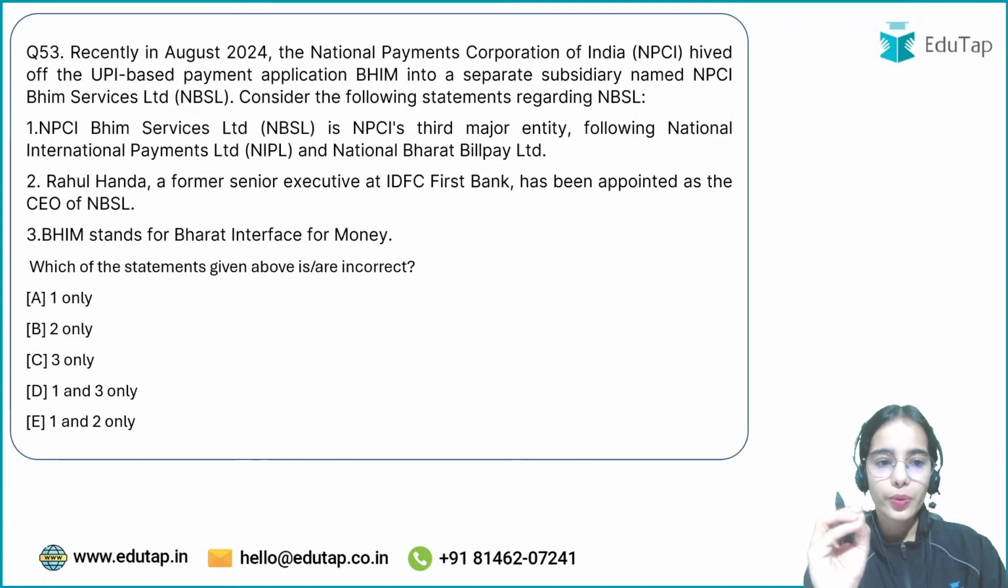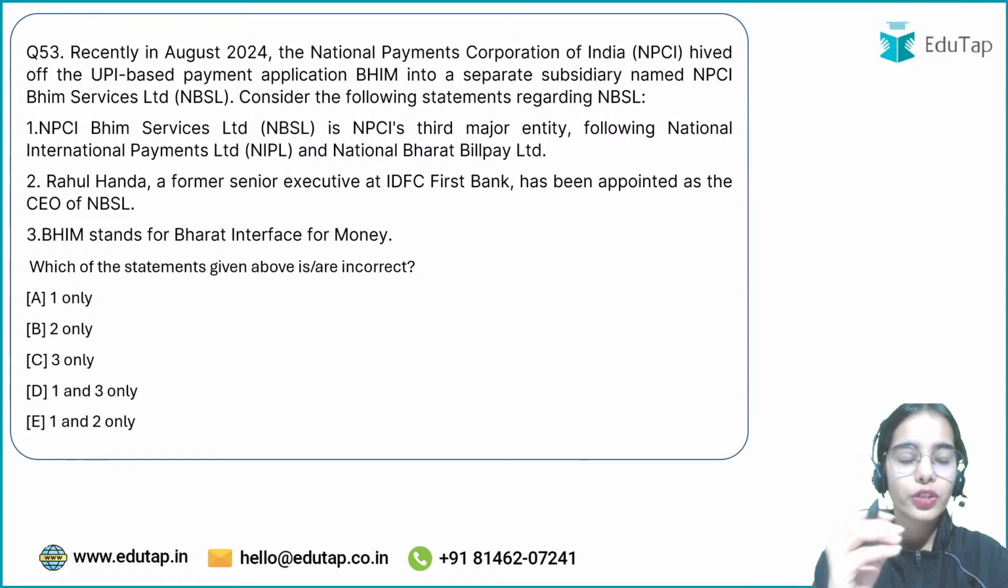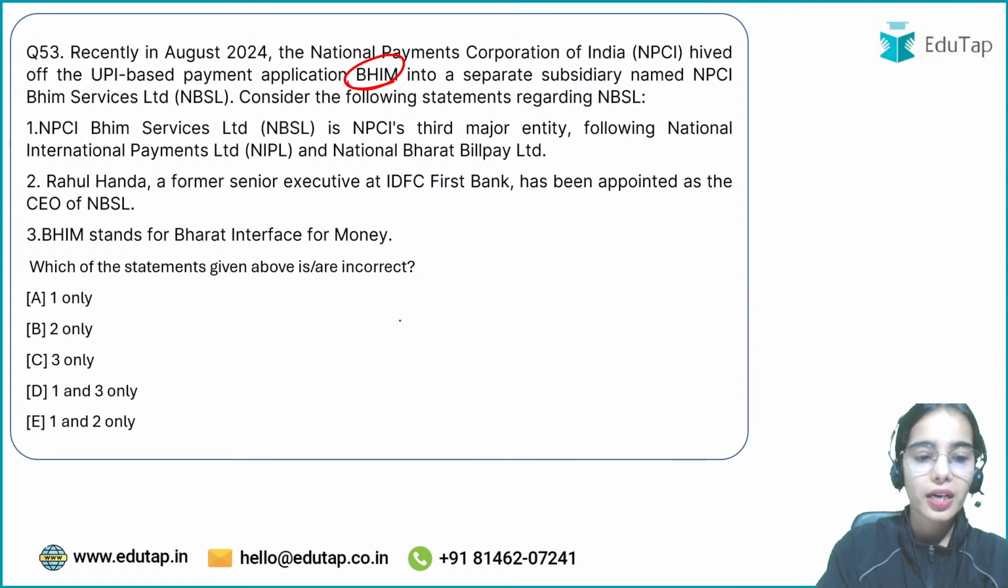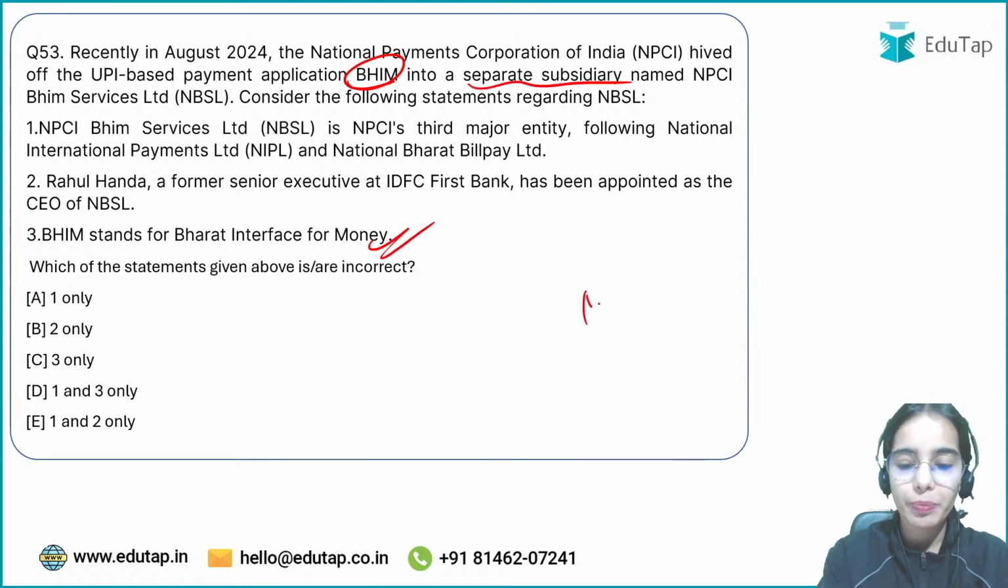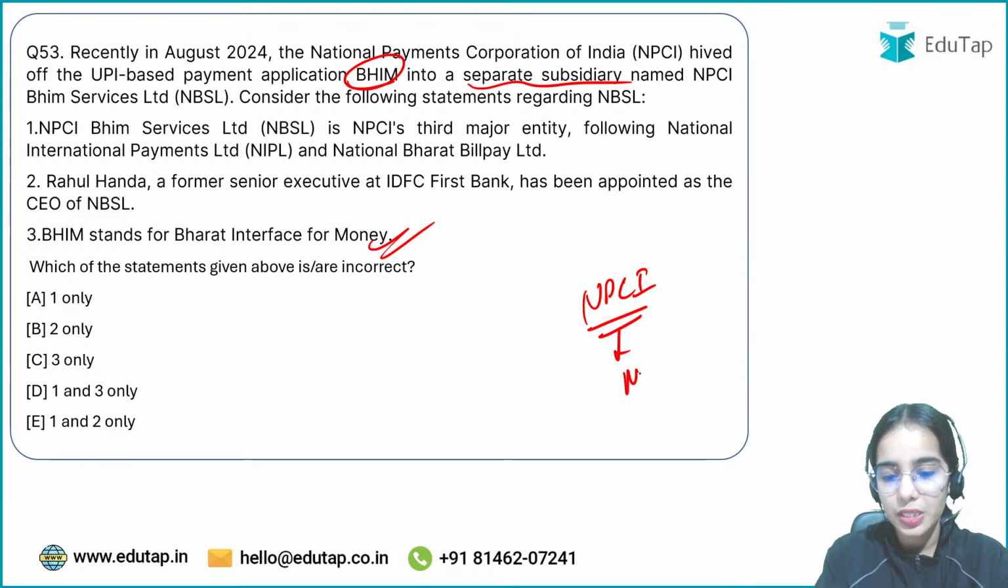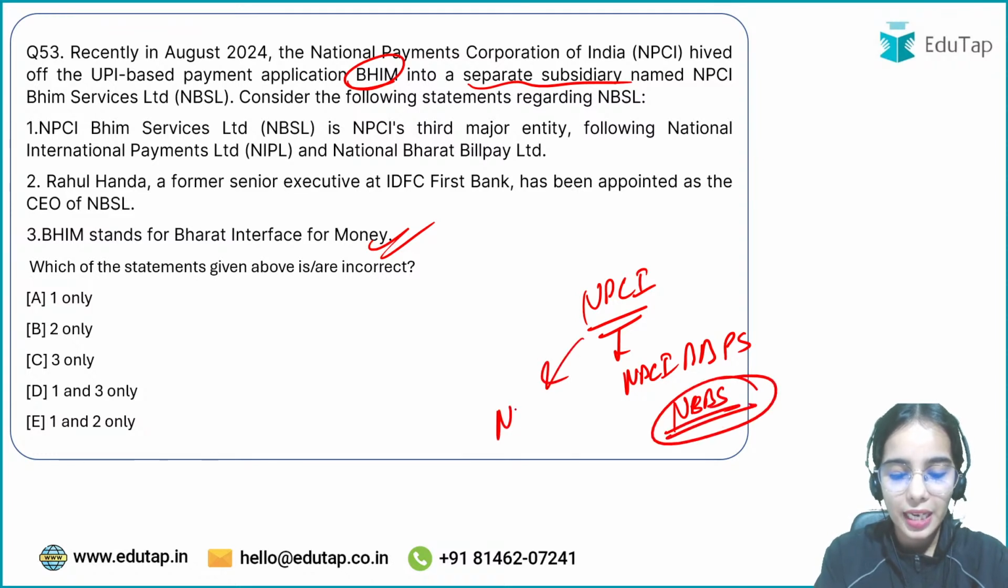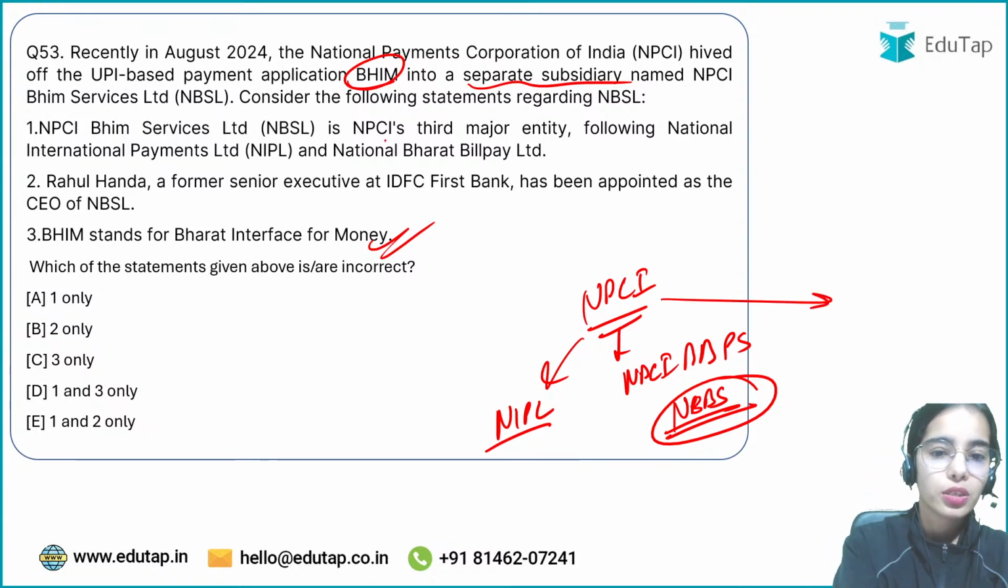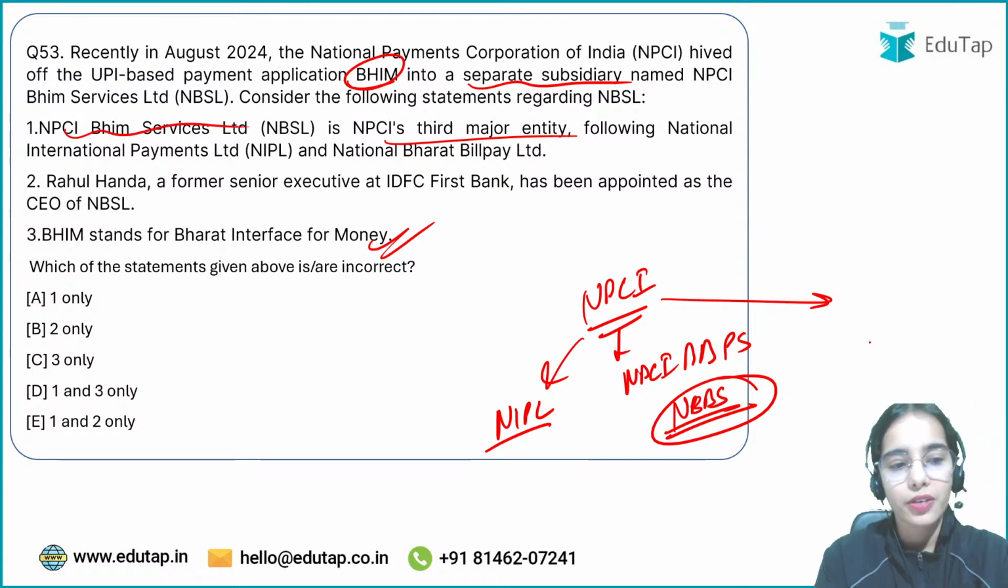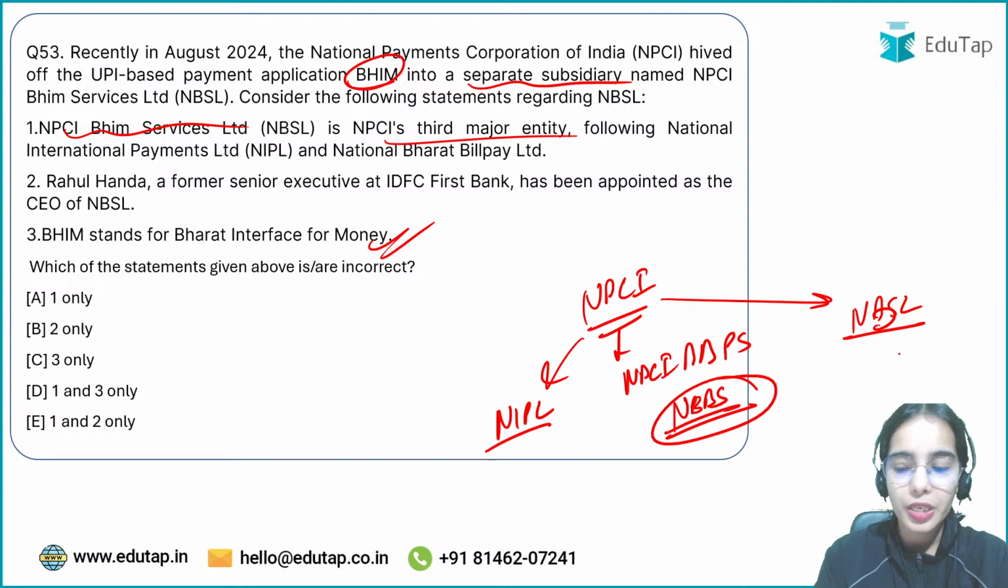Now, recently in August 2024, NPCI has hived off the UPI based payment application BHIM, that is Bharat Interface for Money, into a separate subsidiary. NPCI has different subsidiaries: NPCI Bharat Bill Payment, that is NBPL, and NIPL, that is NPCI International Payment Limited. Now there is a third major entity, NPCI BHIM Services Limited, NBSL. So BHIM has become a separate subsidiary of NPCI.